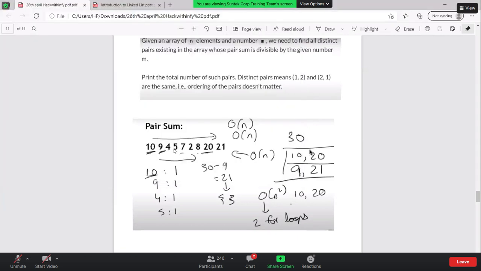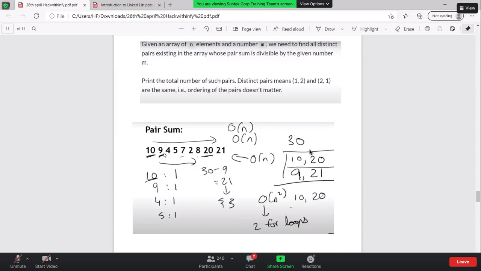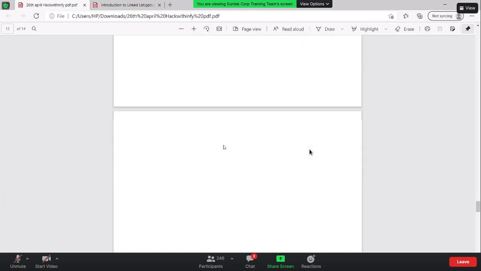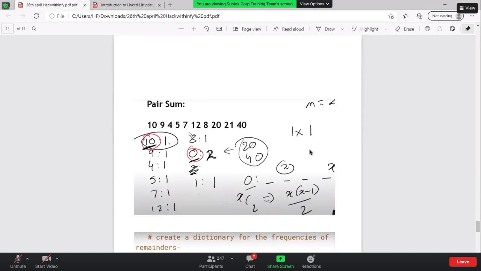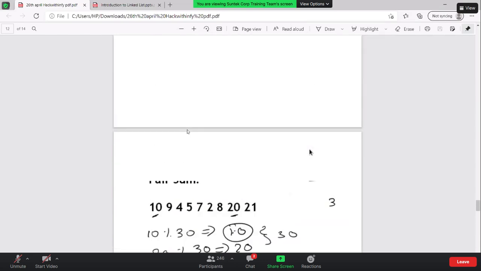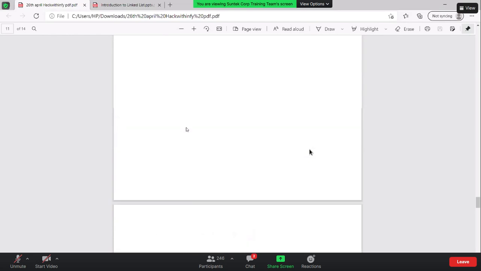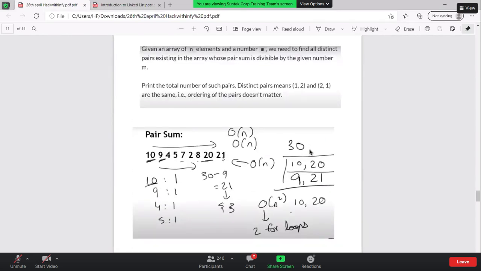So 10, 9, 4, 5, 7, 2, 8, 20, 21. We have 30 over here. So we need to form 30 anyways. So for the 10, now I will hunt for the 20. For the 9, I will hunt for the 21. For the 4, I need to hunt for the 26, and so on and so forth. But for that I would be needing 2 loops.